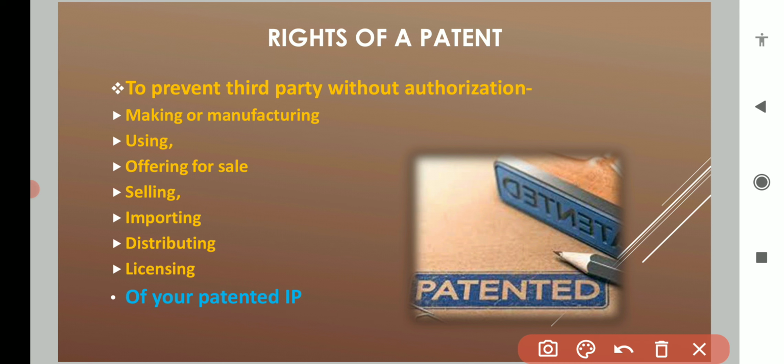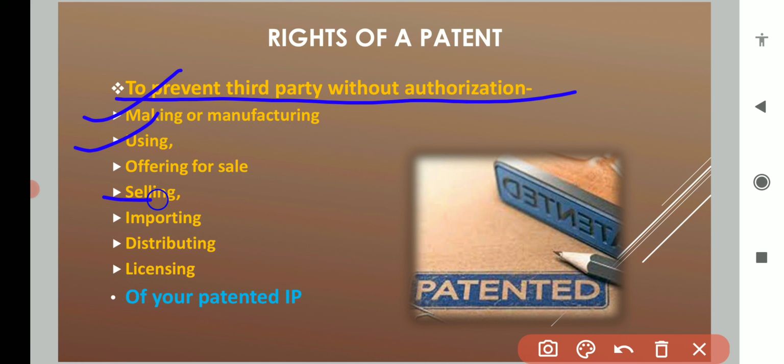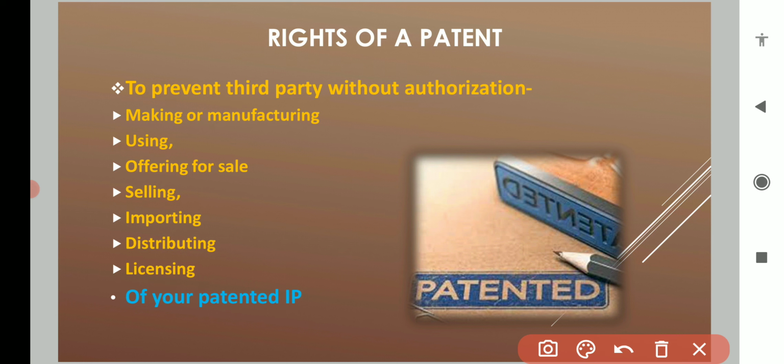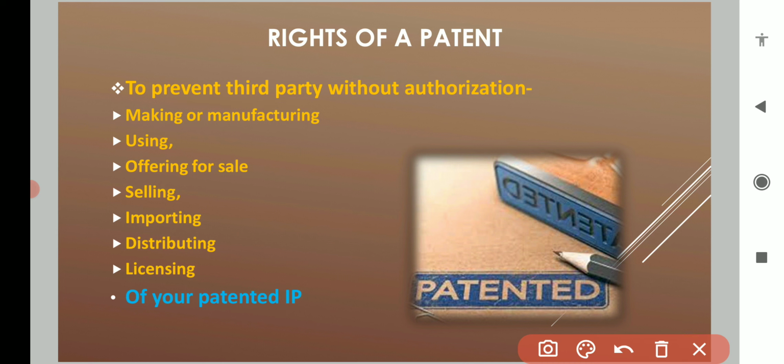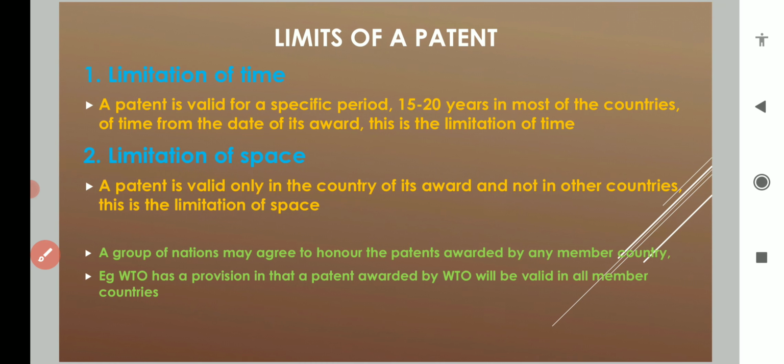A third party cannot make or manufacture, use, sell, or license anyone except you. So these are the rights provided to you, and simultaneously third persons are excluded from doing all these things.